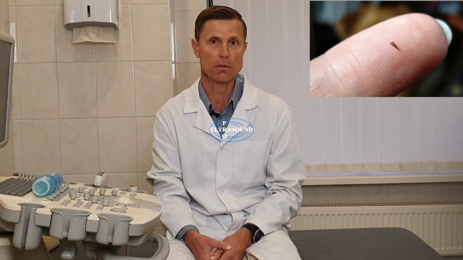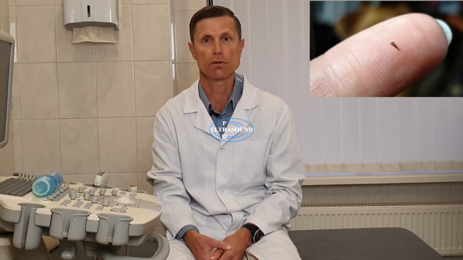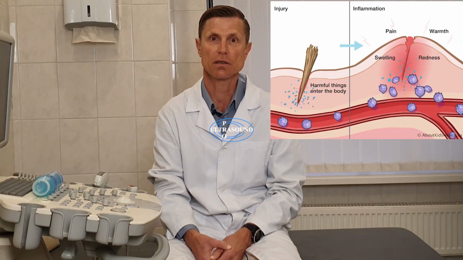Another clear example of acute inflammation is the usual splinter under the skin. If it is not removed, redness, swelling, and pus form around it. Then the abscess breaks through, the splinter is carried out, and the wound heals. The body is cleansed, the cause is eliminated. The inflammation stops.